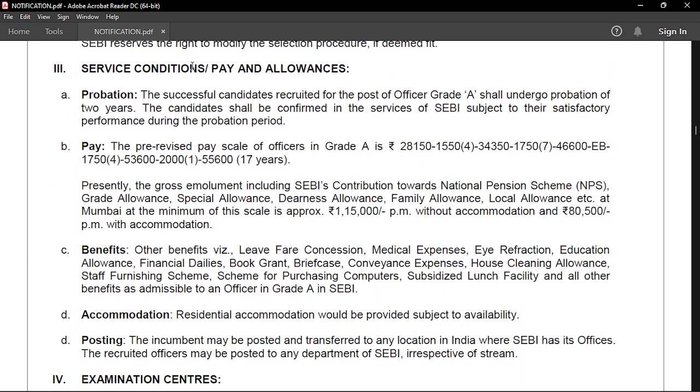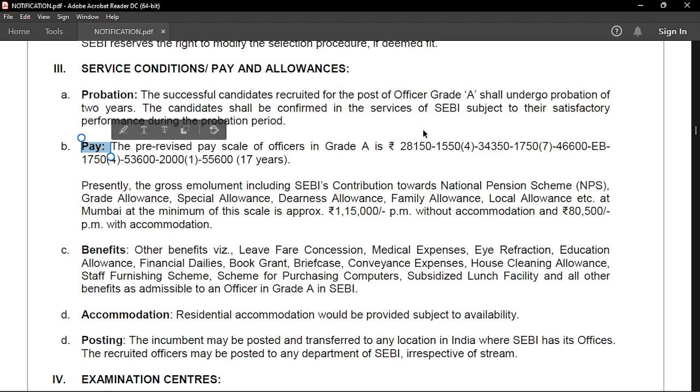Let's talk about the service conditions, pay and allowances. This is a kind of motivation that we all need. So you will have a probation of 2 years, and after seeing your performance, they can either extend your probation by 6 months, or they can make you a regular working professional there.